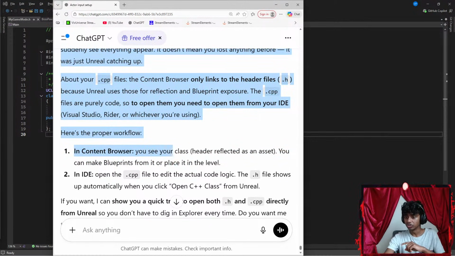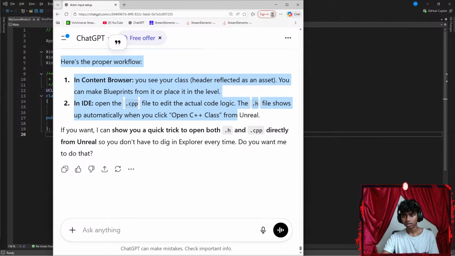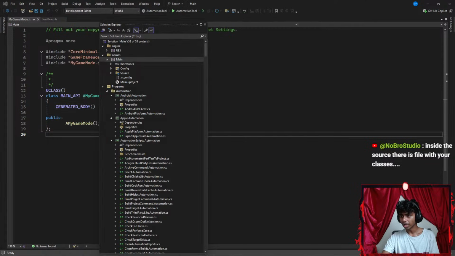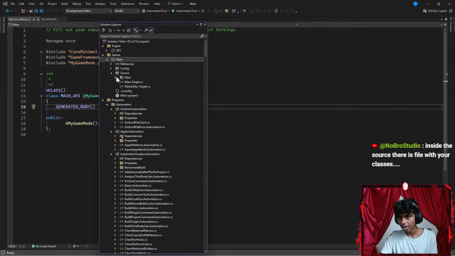In the content browser, you see your classes, header reflections, and assets. You can make blueprints from it or place it in the level. In the IDE, open the C++ file to edit the actual code logic. The .h file shows up automatically when you click Open Class from Unreal. Control-Alt-L. Inside the IDE, there is a file with my classes. I see configuration, I see source, I see main.